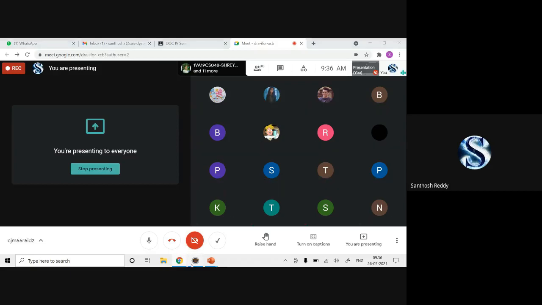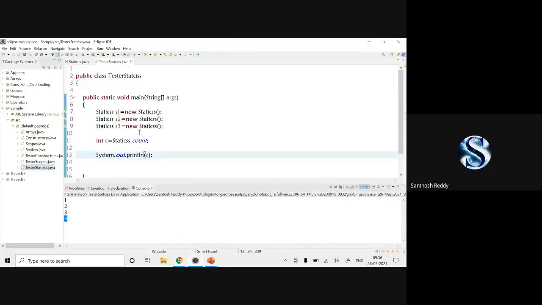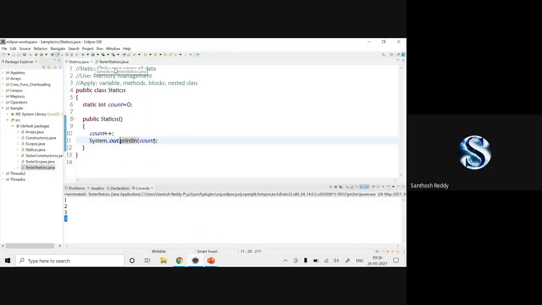Hope everyone has understood. So I'm moving to the next level: how to apply the static keyword to methods.